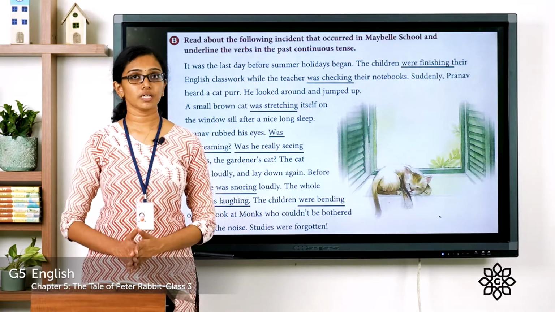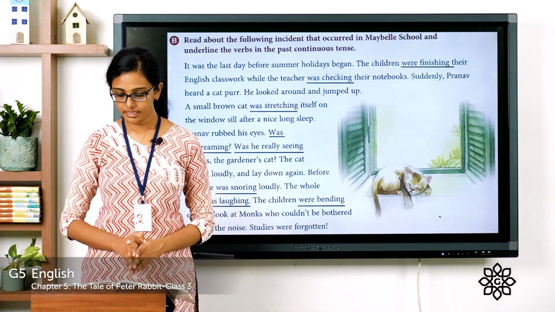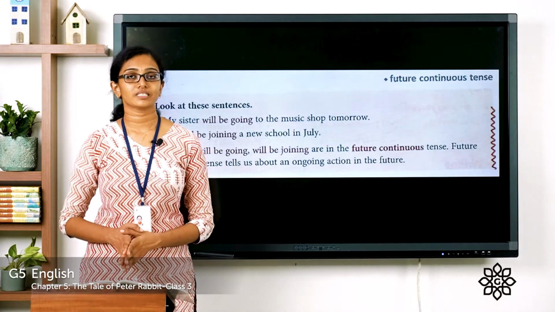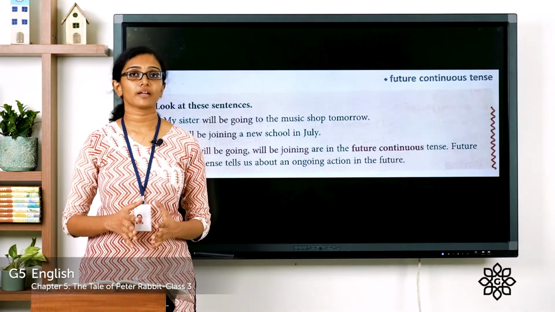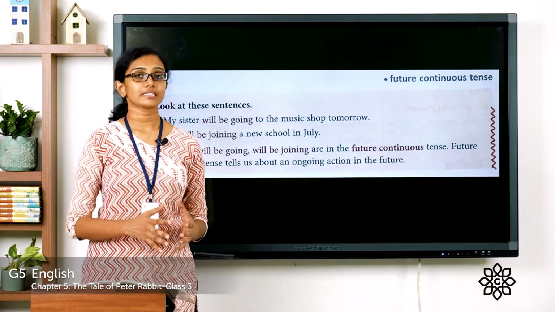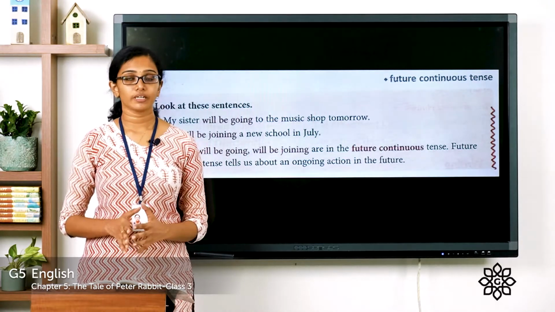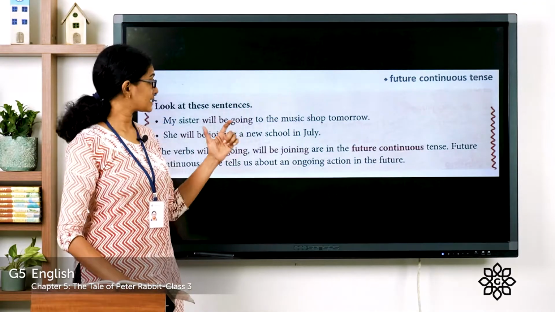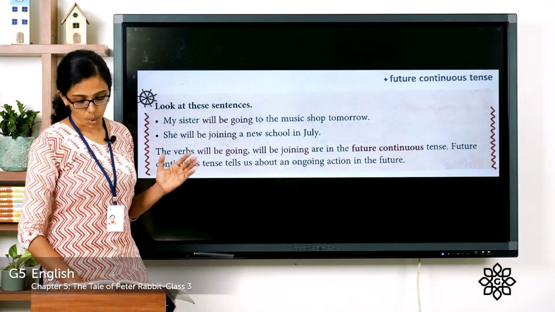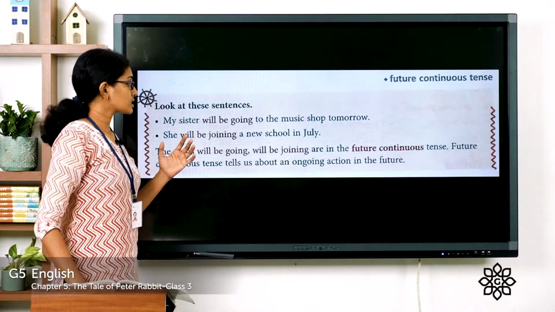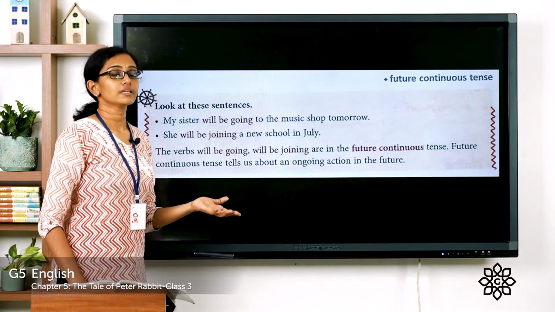Now, let's move on to the next grammar lesson. It's about future continuous tense. So, we use future continuous tense when we want to talk about an ongoing action that is happening in the future. You have a few examples given in the textbook. Look at these sentences. My sister will be going to the music shop tomorrow. So, it is something that will be happening in the future.